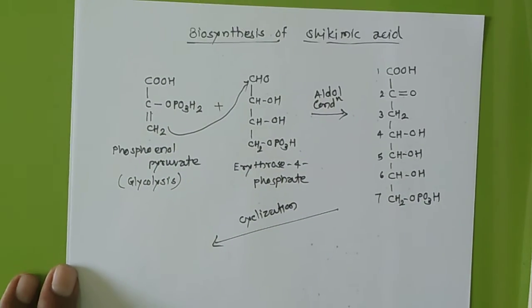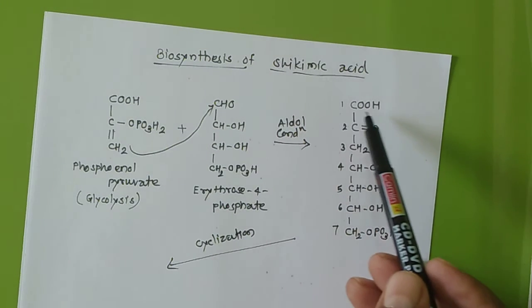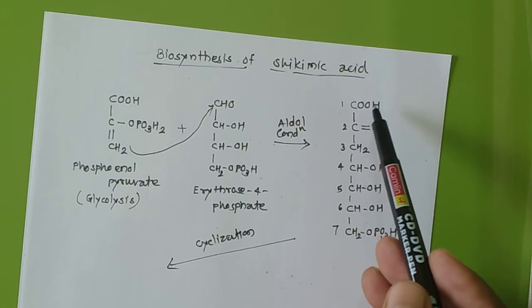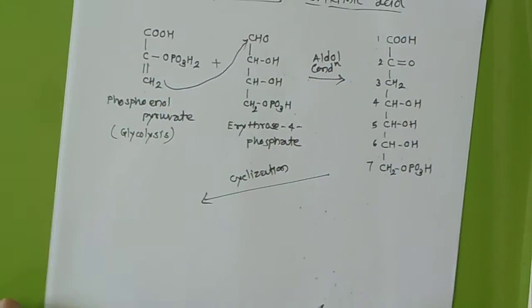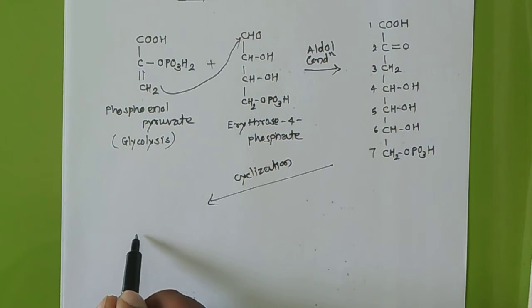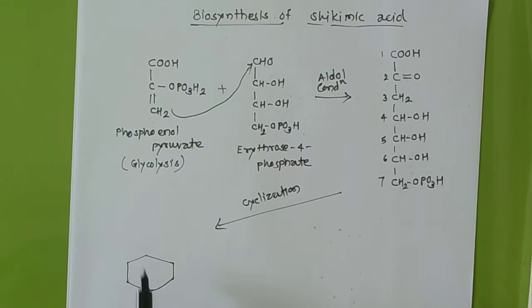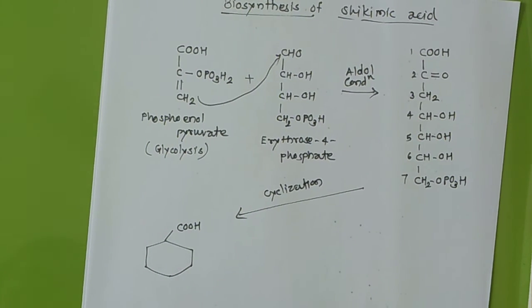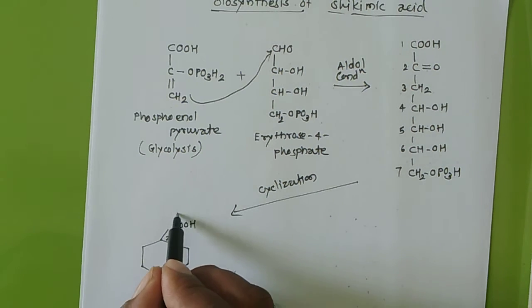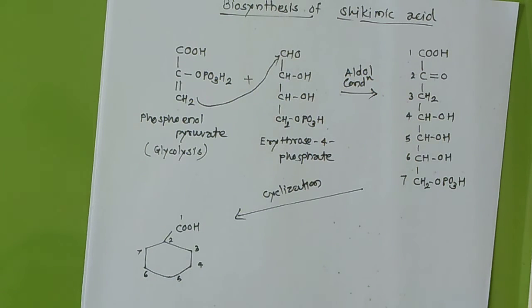Okay, in cyclization, which 2 carbons will we attach to prepare the phenyl ring? Obviously this COH group is outside of shikimic acid, and this 2 number and 7 number we will attach and prepare the cyclic ring. See carefully. This COOH will keep intact, then we will give the numbering. This is 2, this is 1, 2, 3, 4, 5, 6 and 7.